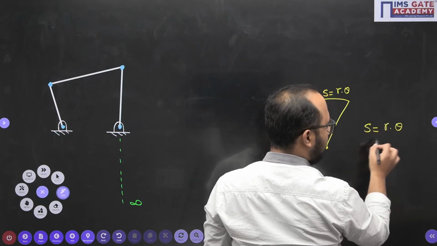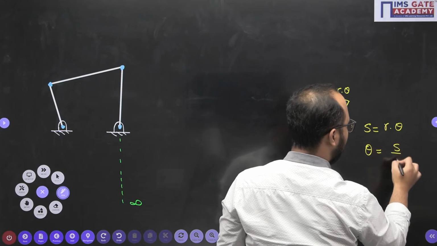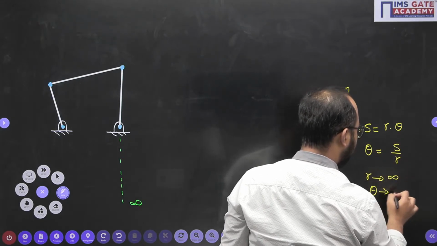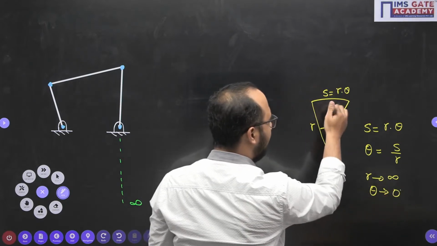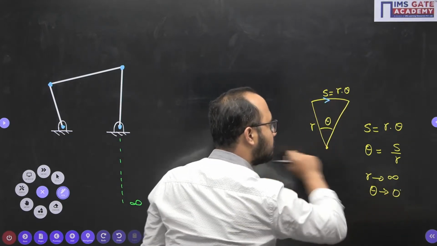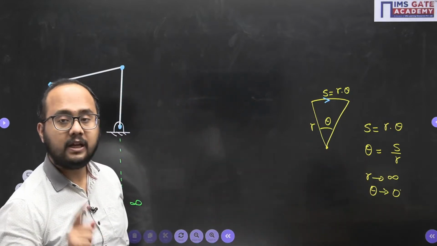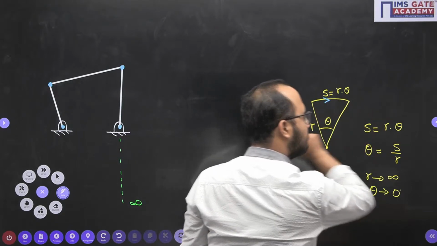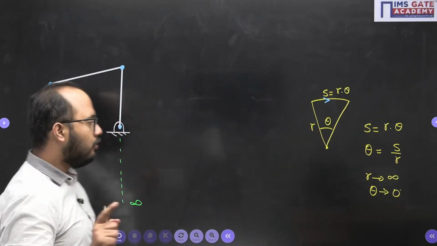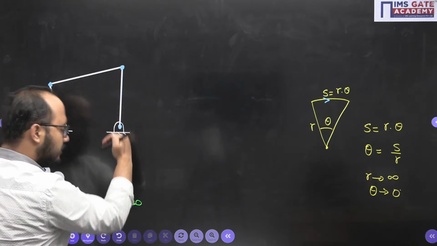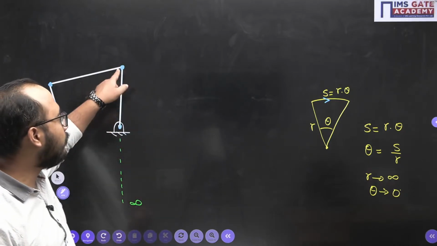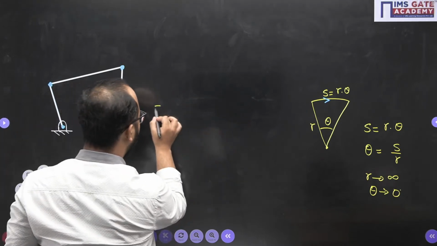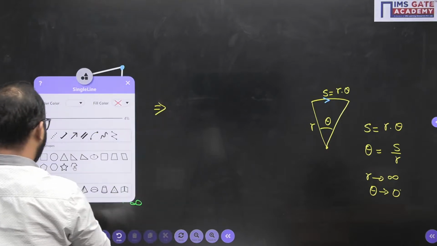If my radius of rotation is infinite, then what is the value of theta? 0 degree. It means it will not be a curved path, it will be a straight path. If theta is 0, then this path will not be curved, it will be a straight line. So I can say, if that point has been shifted to infinity, that point will not be rotating, it will be just sliding only. So what conversion will you see here? What will be the conversion part?